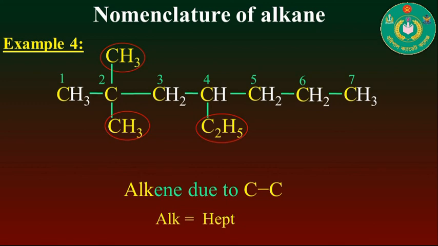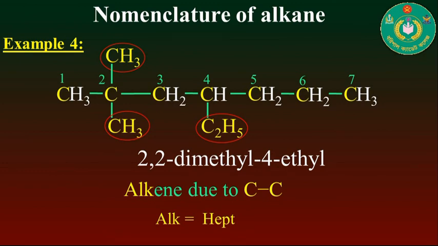As per alphabetical order, the prefix will be 2,2-dimethyl, 4-ethyl, and the root will be hept, and the suffix will be ane. That means the IUPAC name of the following compound will be 2,2-dimethyl 4-ethyl heptane.